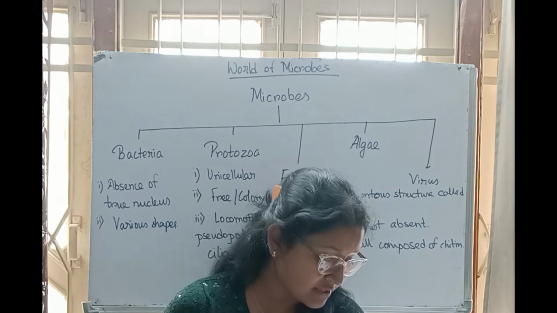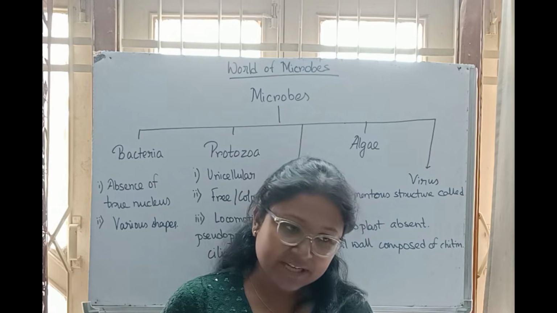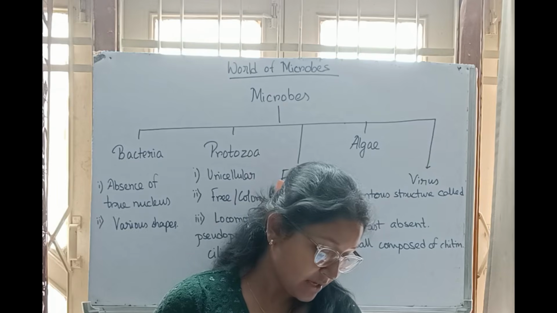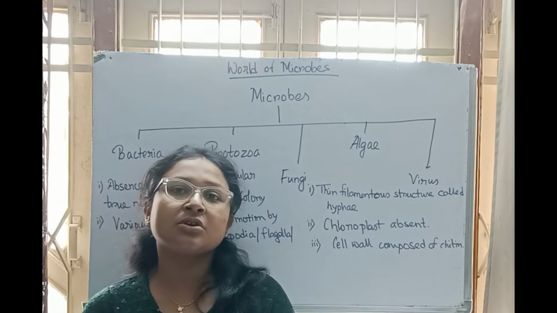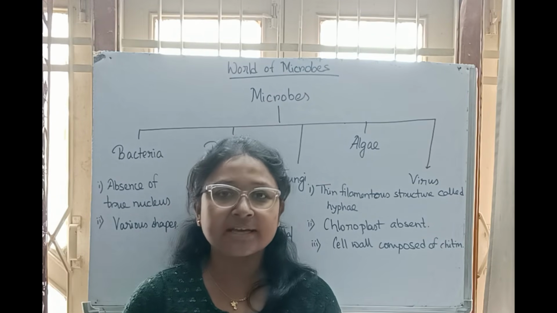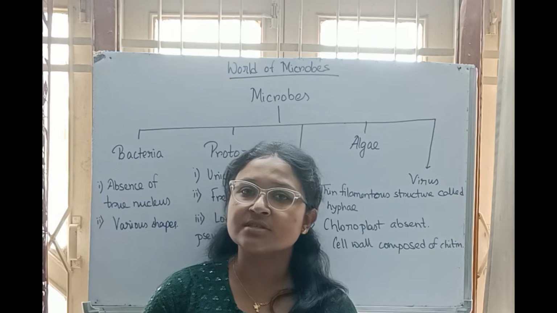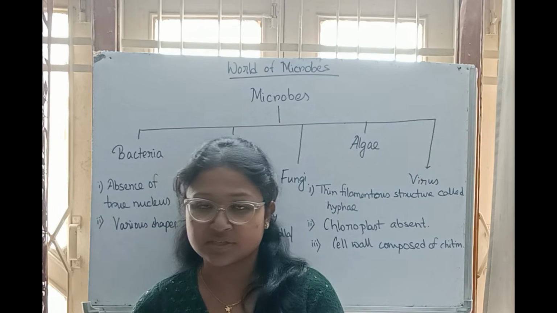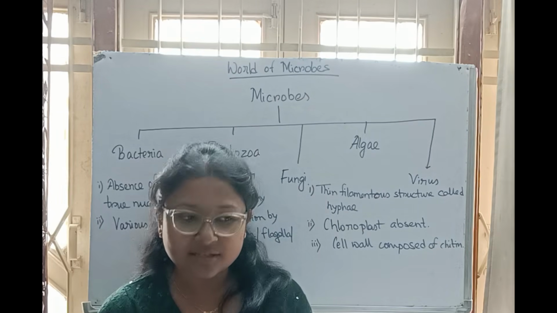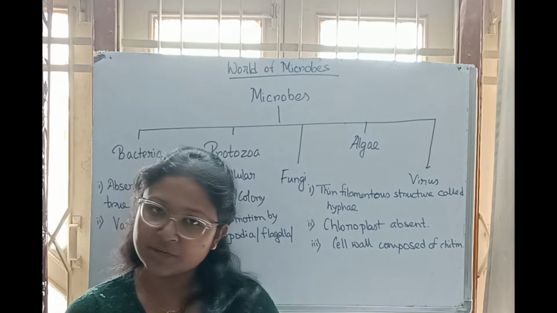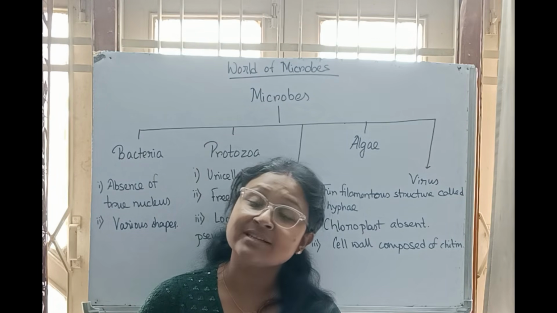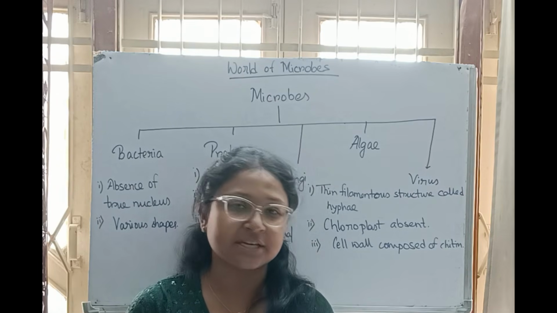Now, the second characteristic: the majority of microbes require oxygen. This is normal. They are living things, so they need oxygen for their survival. But in low concentration also they can survive. For example, there are two types of respiration, which we will read in class 9: one in the presence of free oxygen, another in the absence of free oxygen. Through that type of respiration also, microbes can survive in this normal environment. So in the presence of oxygen, or in a low concentration of oxygen, microbes can survive easily.